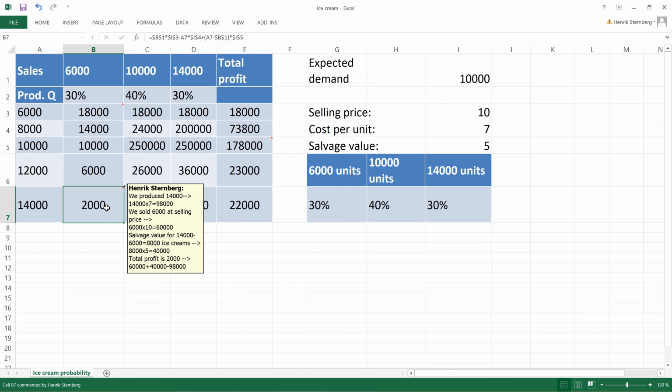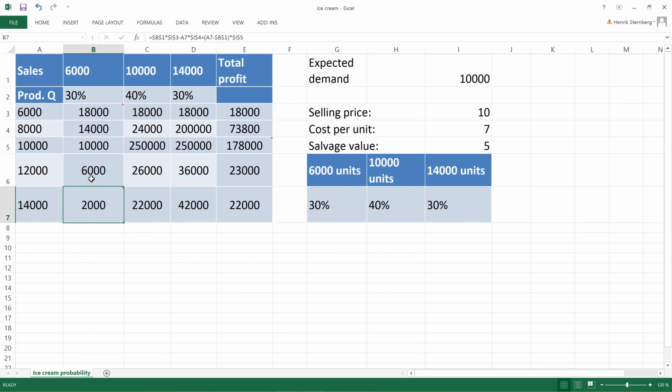So they are sold in total for 8,000 times 5, which is 40,000. So the total profit will be 2,000, because 60,000 for the regular sales plus 40,000 for the salvage is the money that comes to us, so we get 100,000, but we have a cost of 98,000.